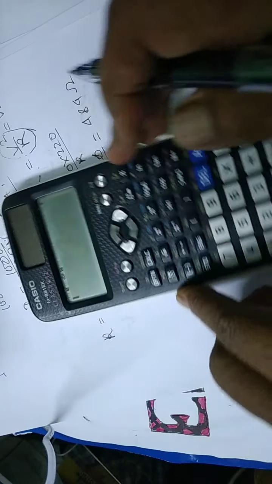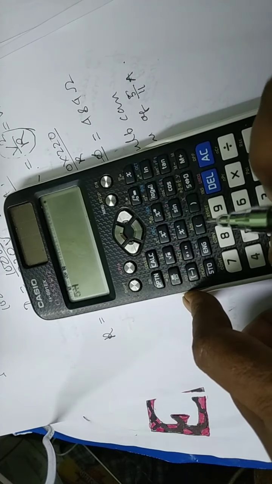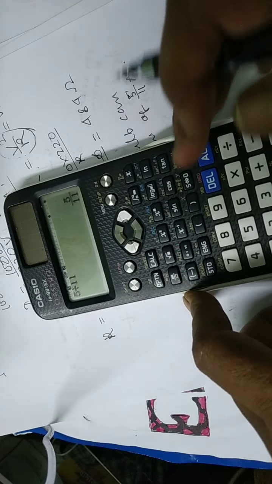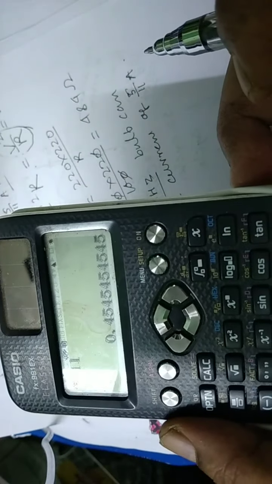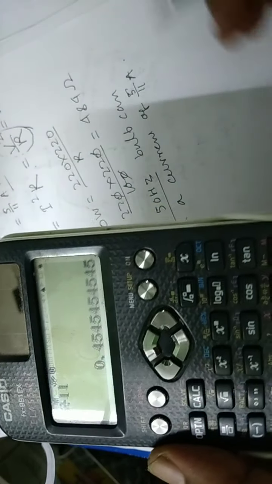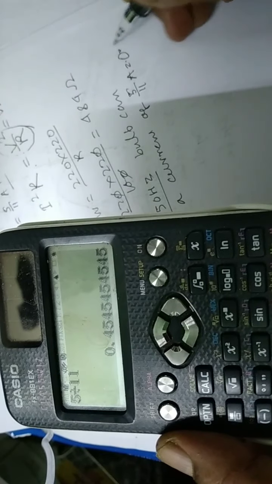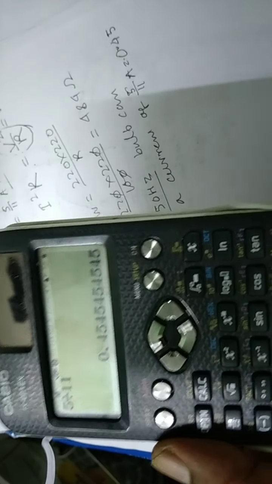The 5 by 11 means 5 divided by 11 equal to how much? 0.45 ampere. So this 0.45 ampere is the maximum current that can flow through a 100 watt bulb.